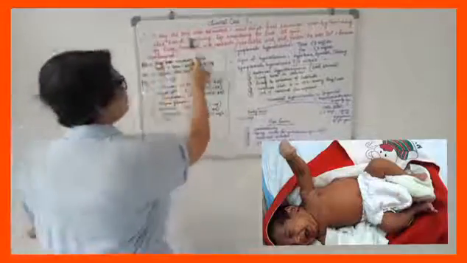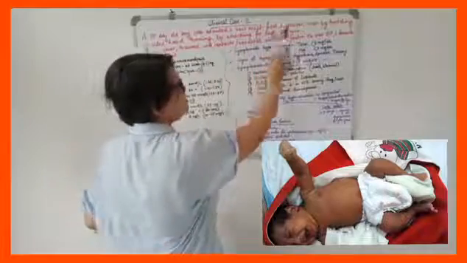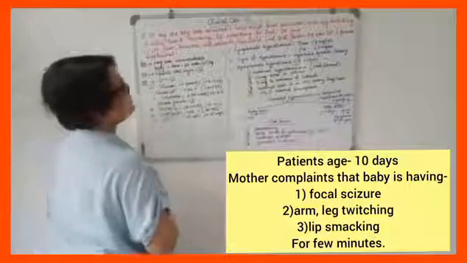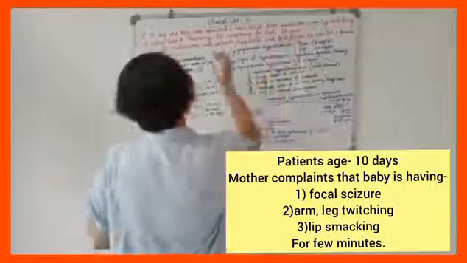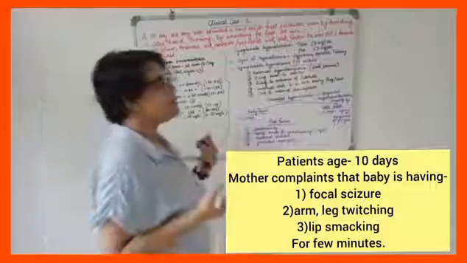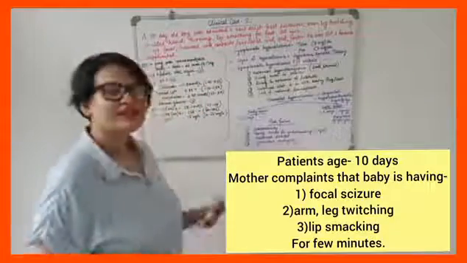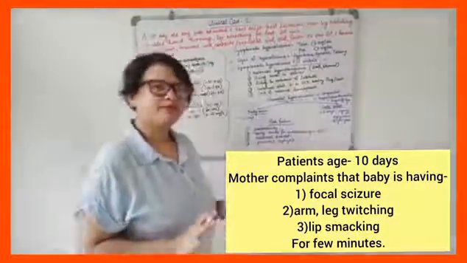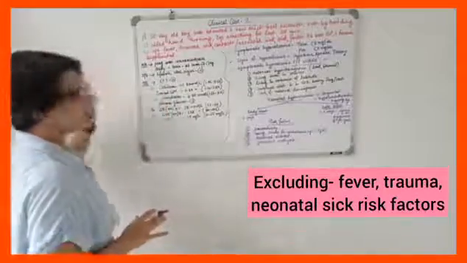A 10-day-old boy was admitted with new onset focal seizure, arm and leg twitching, right-sided hand turning up, and lip smacking for the last 30 minutes. There is no history of fever, no history of trauma, sick contacts or neonatal sepsis risk factors, and he was breastfed and supplemented with formula. Okay, so these are the complaints.